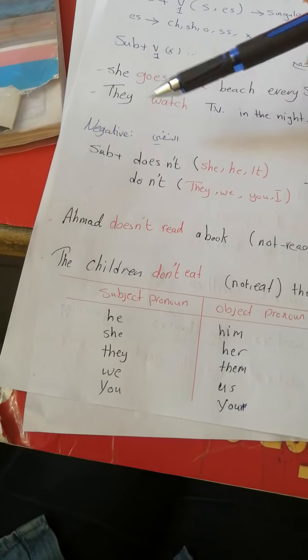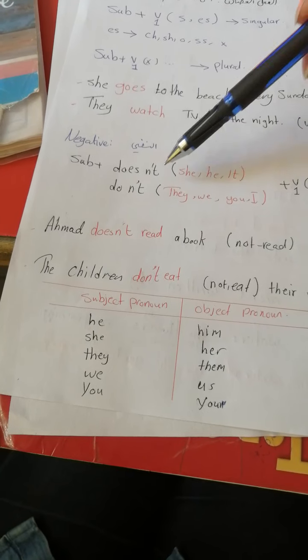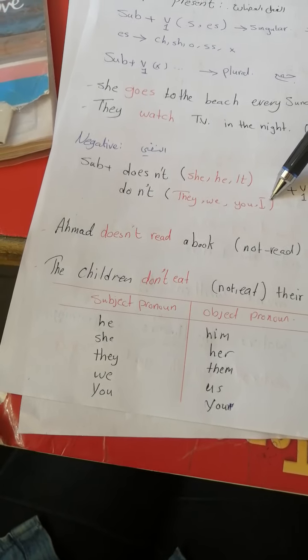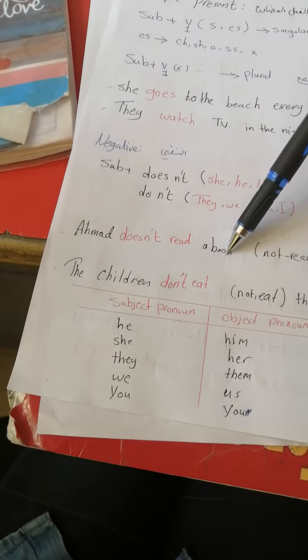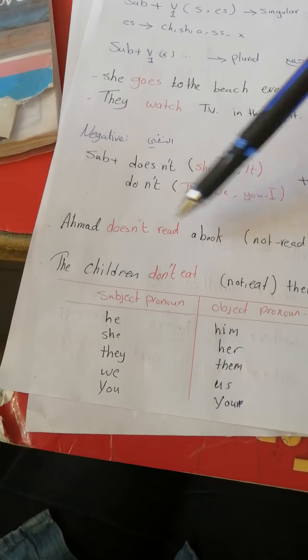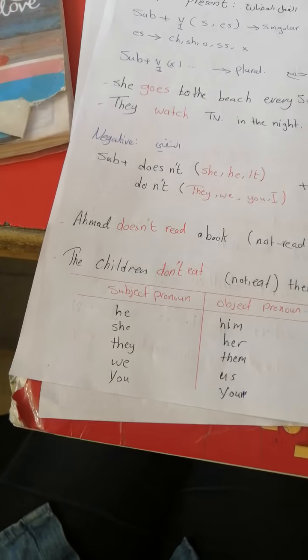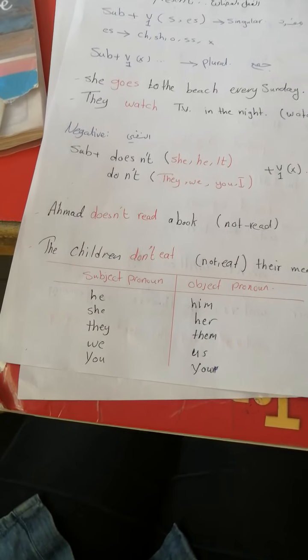In the negative form, subject plus doesn't or don't plus verb 1 base form. Doesn't with he, she, it. Don't with they, we, you, and I. Example: Ahmed does not read a book. Ahmed is a singular pronoun, so we should use doesn't. After doesn't, the verb becomes base form. So Ahmed doesn't read a book.